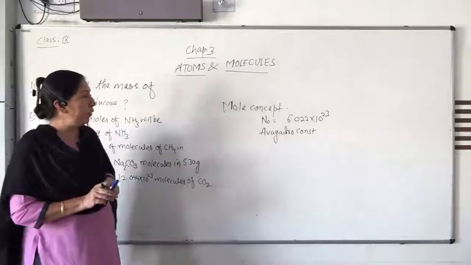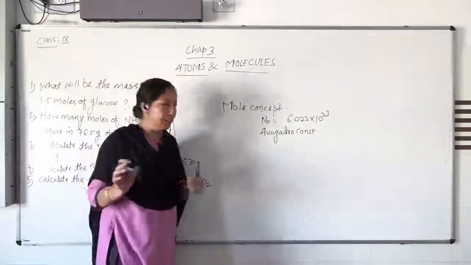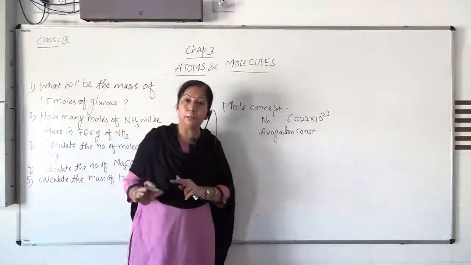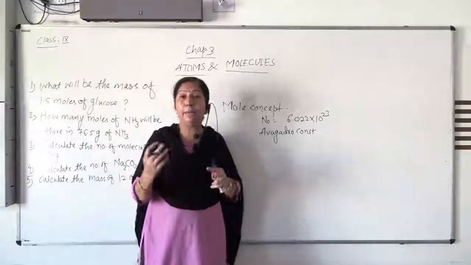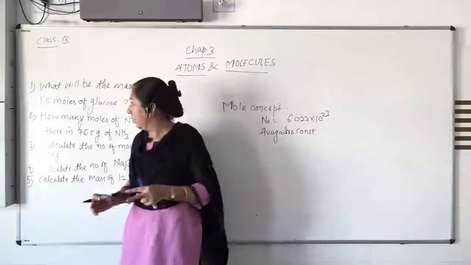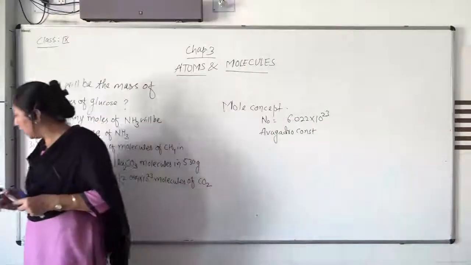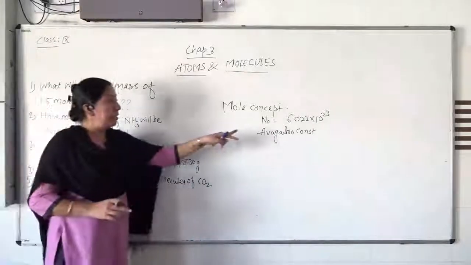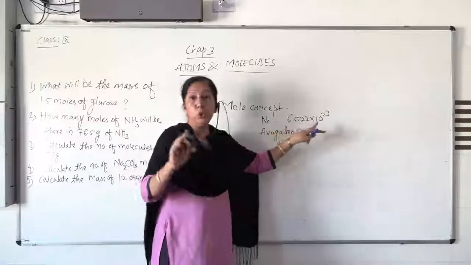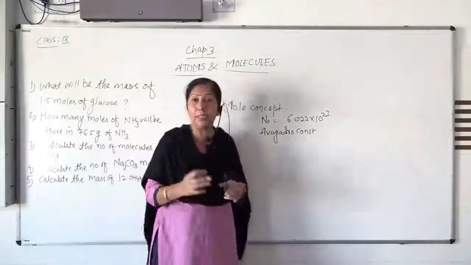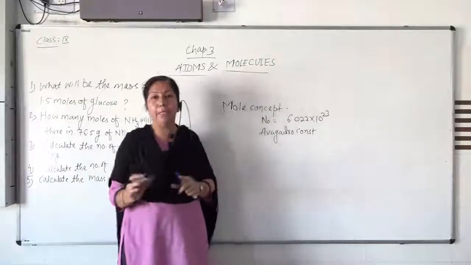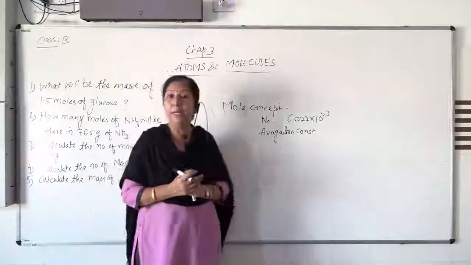Suppose we want to find out, in 1 kg of calcium carbonate, how many particles are present. That quantity is 1 kg multiplied by 6.022 × 10^23. This number of particles is present in 1 kg of calcium carbonate.